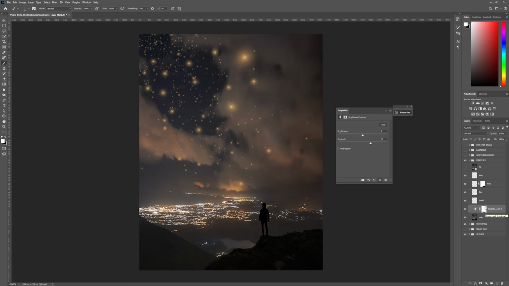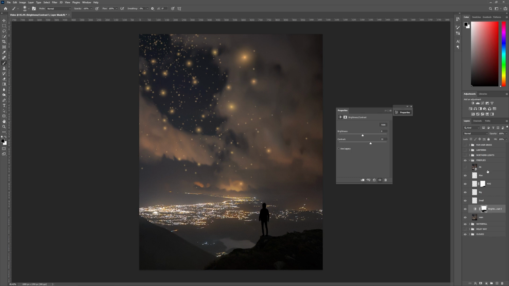And you can of course mask this effect out from wherever you don't want it to be visible. For example, if you don't want to make this city darker, you could then take the brush from here and with black color just brush here to the city. And then you can see that the effect doesn't apply to those areas. Mainly I just wanted to make the sky a bit darker here.